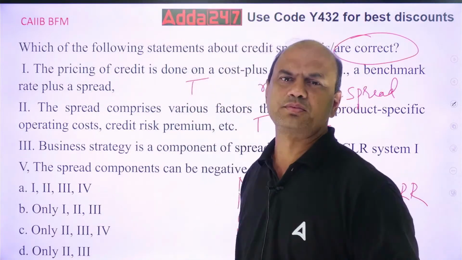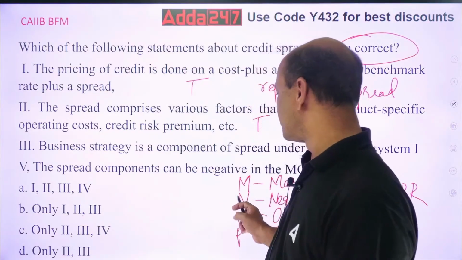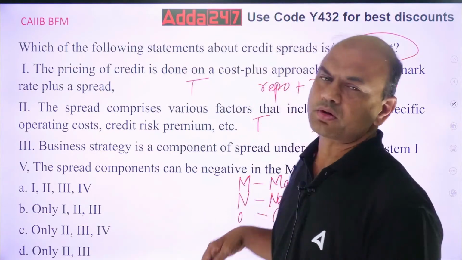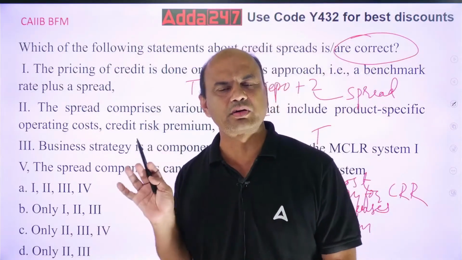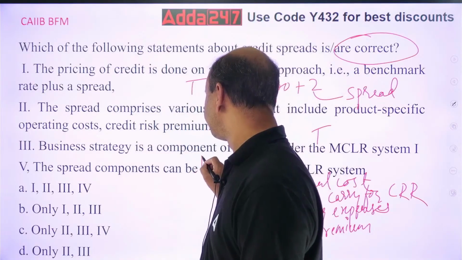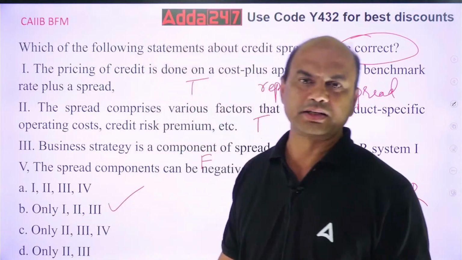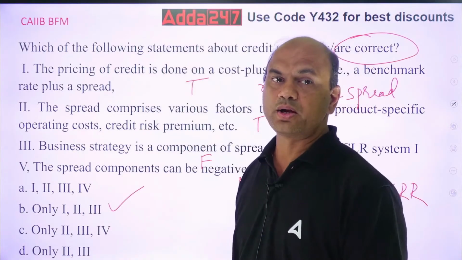So that will always be positive. You can't have a negative carry over here. And marginal cost, your loan rate will always be higher than your deposit rate, so this will also be positive. So this answer is false. So the answer will be only 1, 2 and 3.